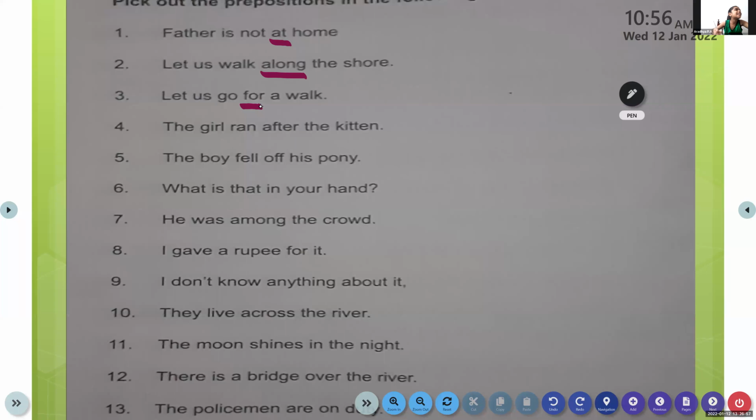Please do it in your workbook. All of you take page number 40. Then can I read the next question? Yes. The girl ran after the kitten. Yes, the girl ran after the kitten. After. Yes, after. Very good. It is after. The boy fell, please do it. The boy fell off his pony. Off. Yes, off. Very good.